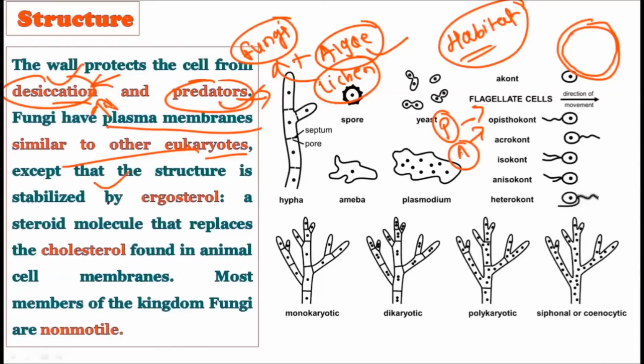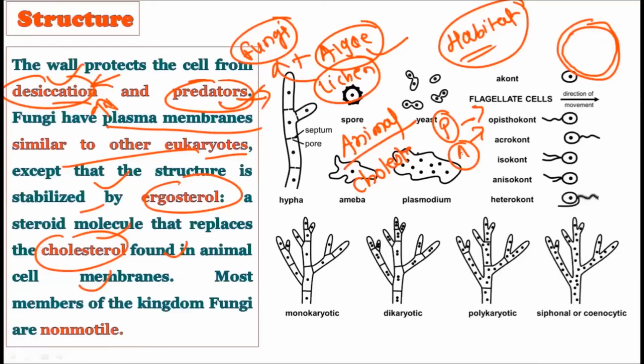Except that the structure is stabilized by ergosterol, a steroid molecule that replaces the cholesterol found in animal cell membranes. This is a very important difference between the animal plasma membrane and the fungal plasma membrane. The animal plasma membrane is stabilized by the steroid called cholesterol.